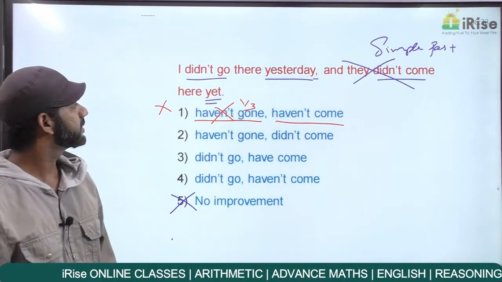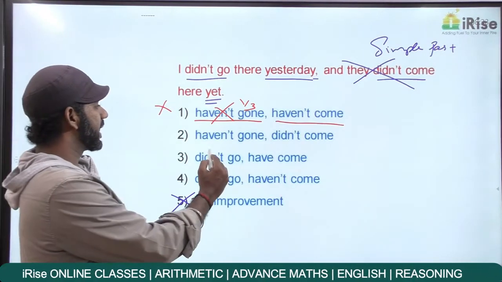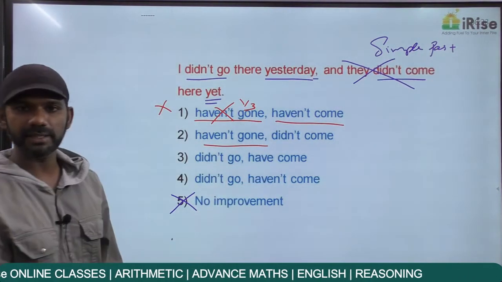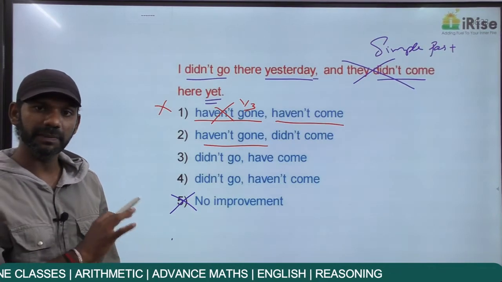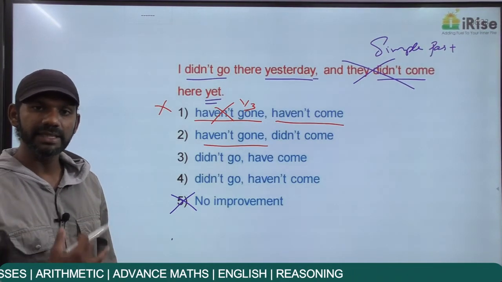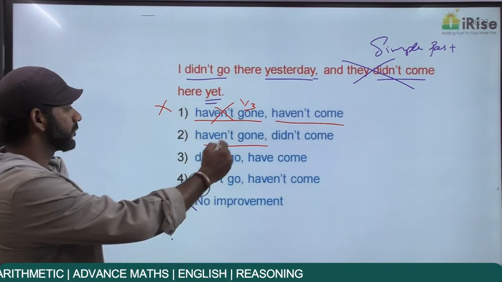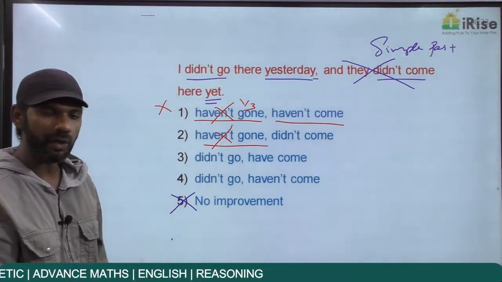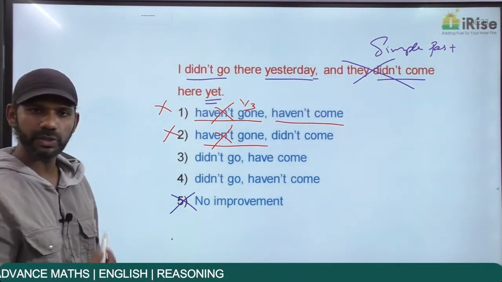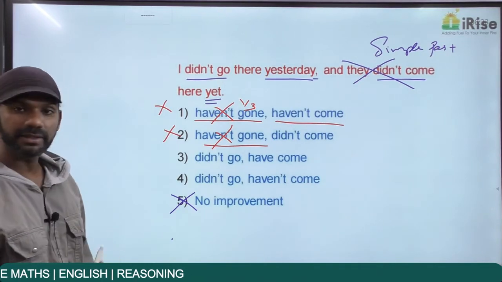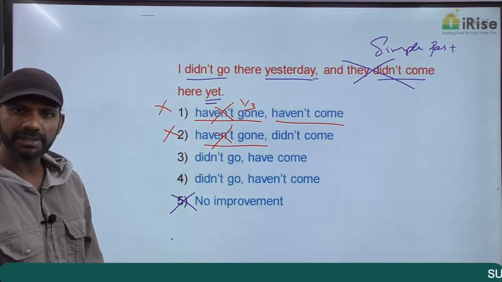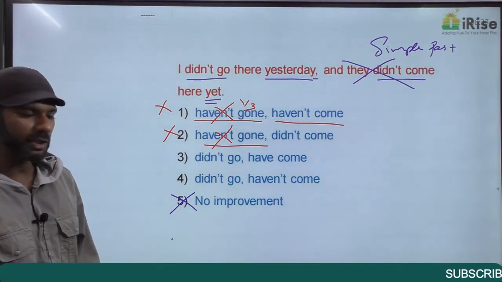Come to the second option. The same reason, I haven't gone there yesterday is present perfect. The time of the past action is mentioned here, yesterday. So we cannot use present perfect. So first idea itself is grammatically wrong. Easily option 2 is also eliminated. Come to the third option. Now we have only 2 options left, 3 and 4. Come to the third one.